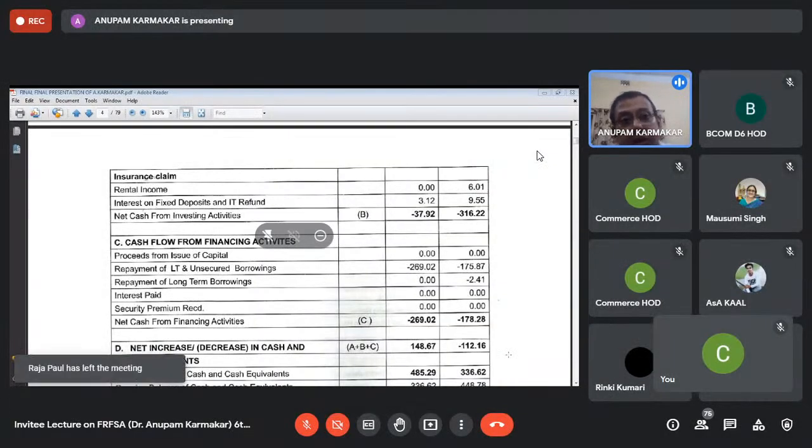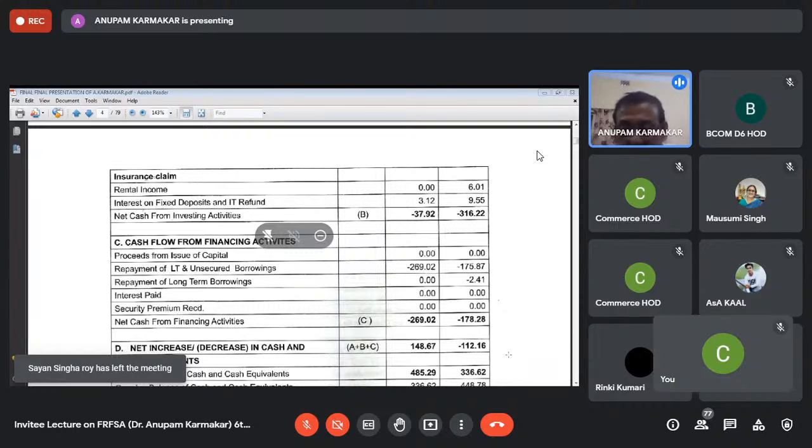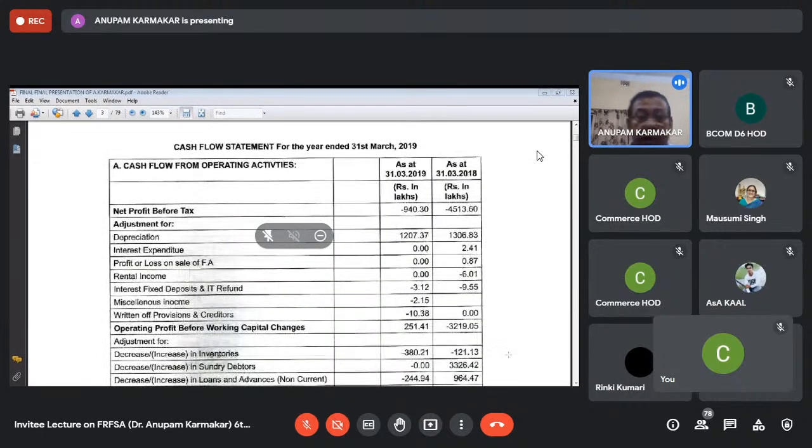Now, when the government changed, a new government came into power, and the Supreme Court gave their verdict that all the limestone mines which had been assigned to some politically connected people would be completely stopped. As a result, Burnpur Cement was not getting a continuous supply of their raw materials. And this cash flow statement, you can see, was discussed for the period 18-19.